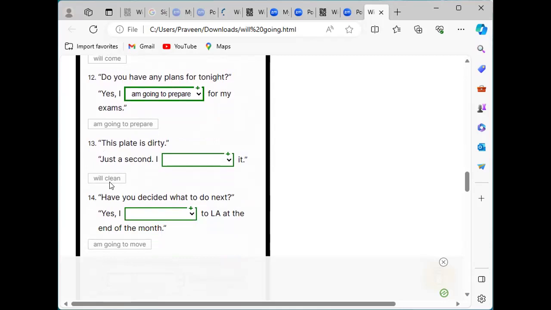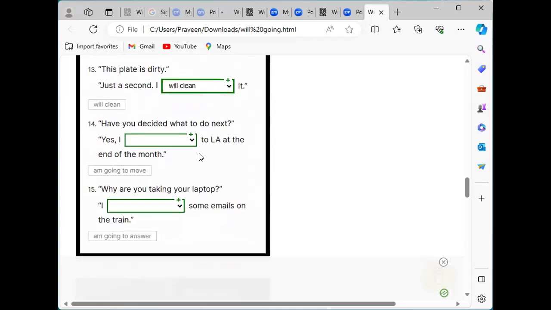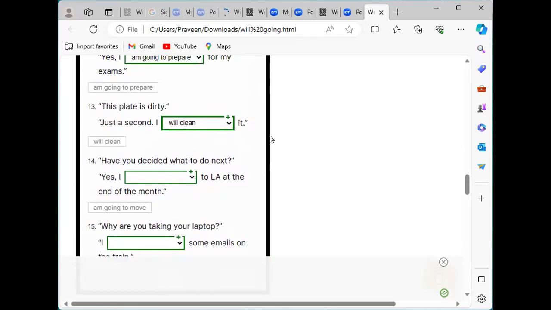Next one. This plate is dirty. This plate is dirty. Just a second. I will clean it. At the right moment, they came to know that their plate got dirty. So we have to choose to use we'll clean it. That person was telling, I will clean it. So when we know things at the right moment, we use will to complete the whole sentence.